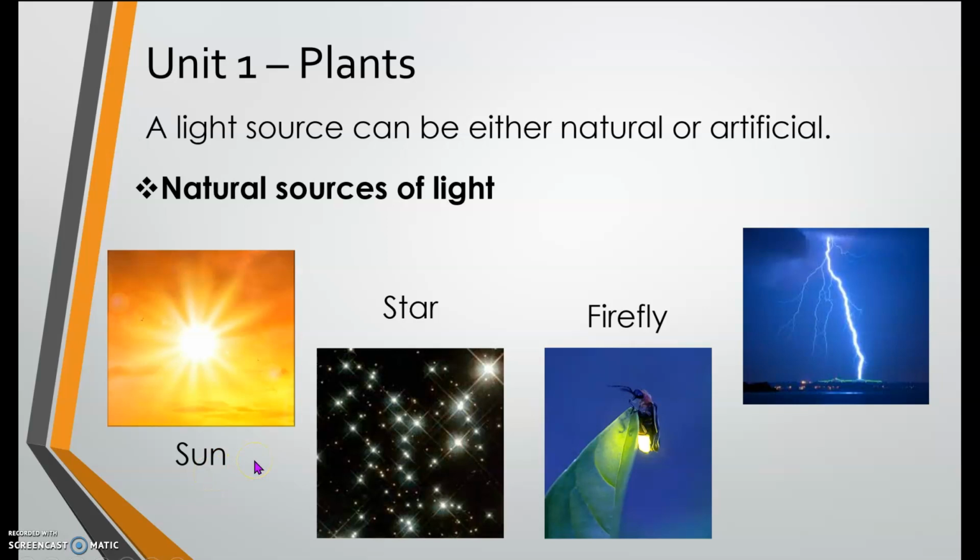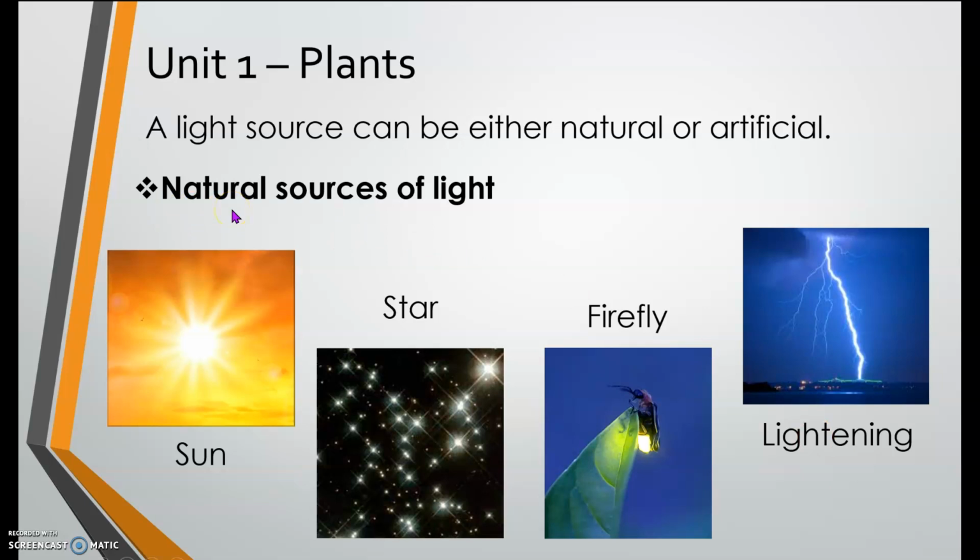It produces light. Also the stars in the sky, at nighttime we can see they produce light naturally. Also the firefly or the lightning bugs. It's natural light. And the last example here is lightning. It also naturally produces light. Natural sources of light don't need plug-in or electric power from our houses. That's why it's called natural.